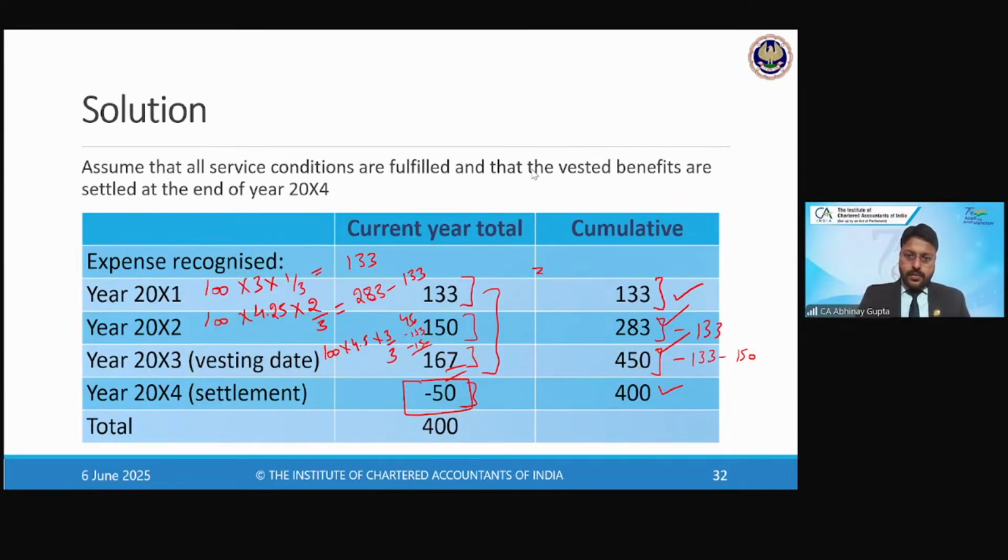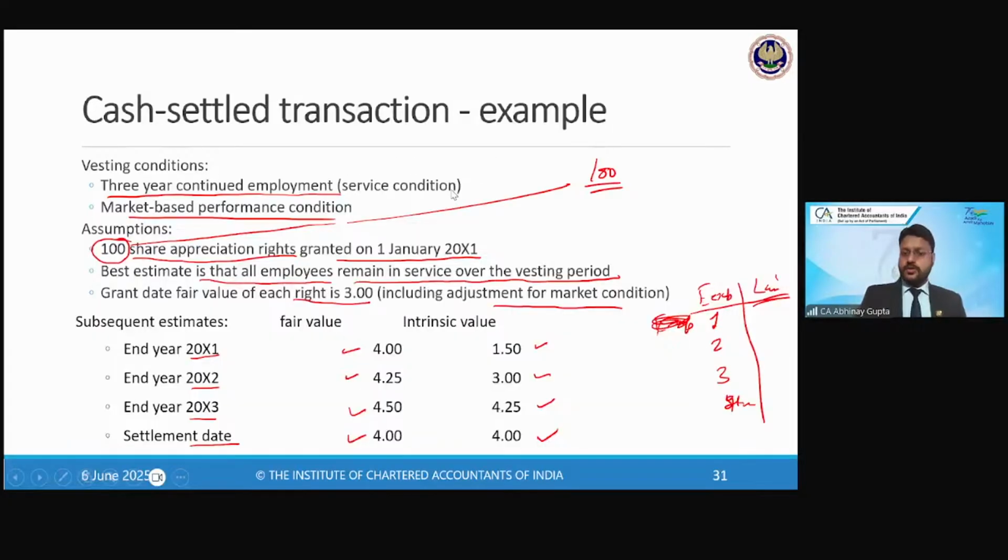Sir, in the year 1, it comes to 100. How does 133 come? Yes. I was just coming to that, because there has to be one doubt in this question. In year 1, grant date fair value is 3 rupees, correct? But year end date fair value is how much? 4 rupees, right?